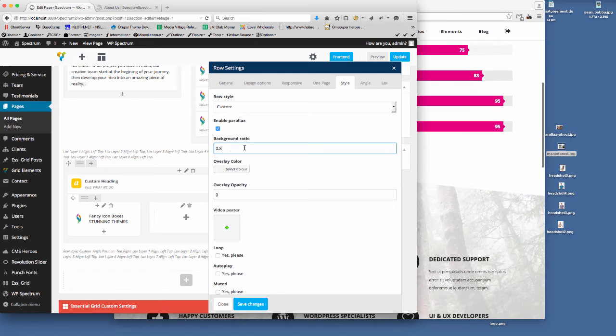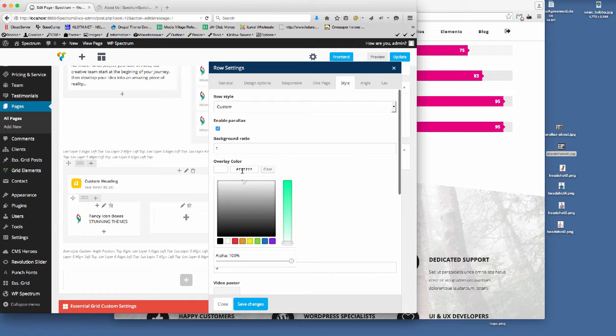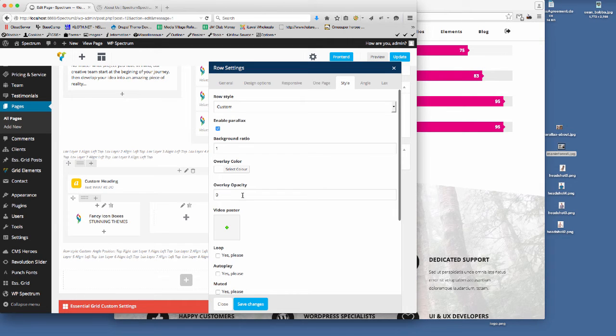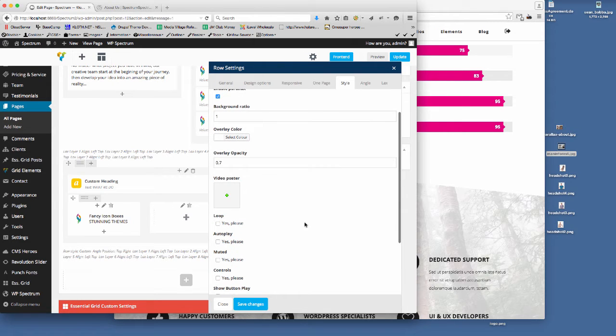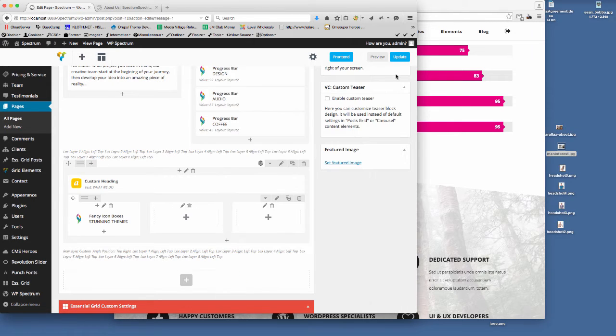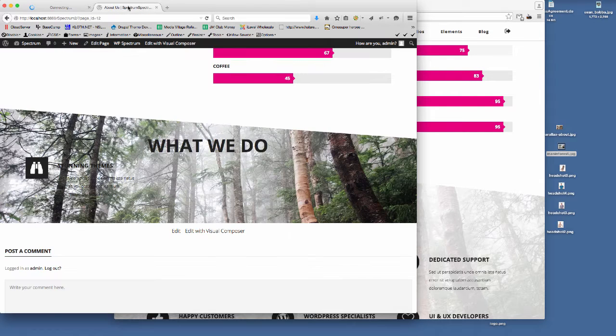If I set that to 1, I'll show you what happens here. We set the background ratio to 1, and then we want the overlay color to go on top of the image. We're going to set that to white, and then what opacity do we want that white to be? If we were to set that to 1, it would be a solid white, but we want an opacity of 0.7 so you can see through it slightly. So if we save that now, and then update that, and refresh the page.